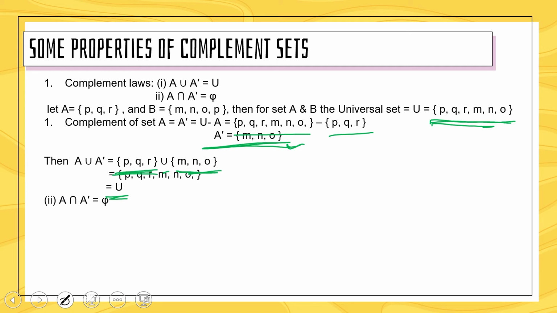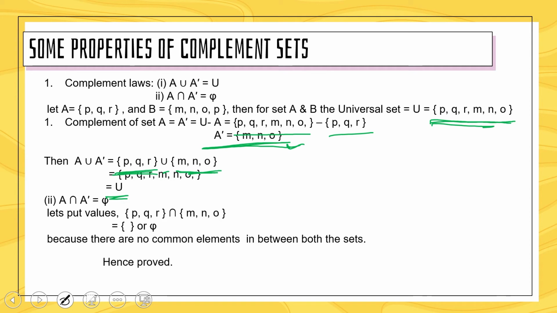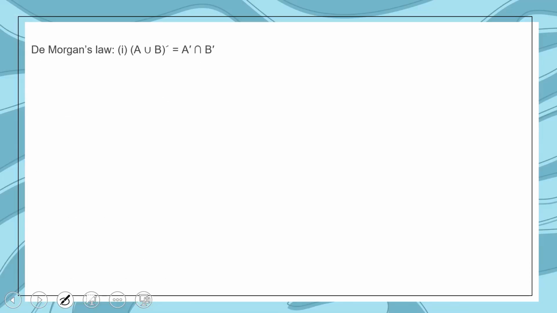A intersection complement of set A equals null set. Let's put the values P, Q, R intersection M and O, basically A complement. So we will get null set, because there is no common point between set A and complement of set A, or A complement, because there is no element between set A and A complement. So this is proved.